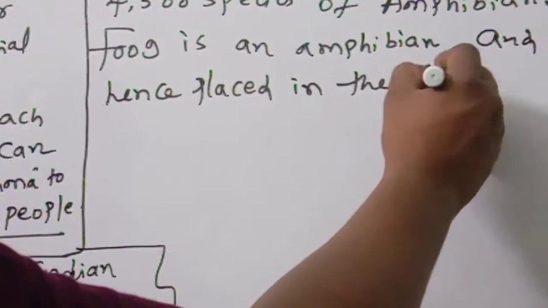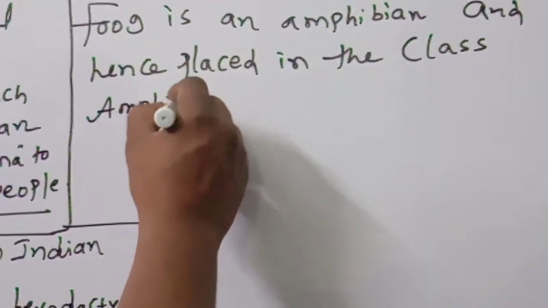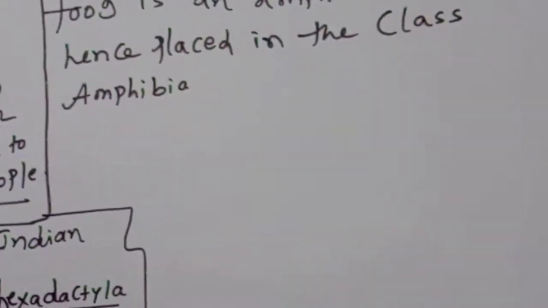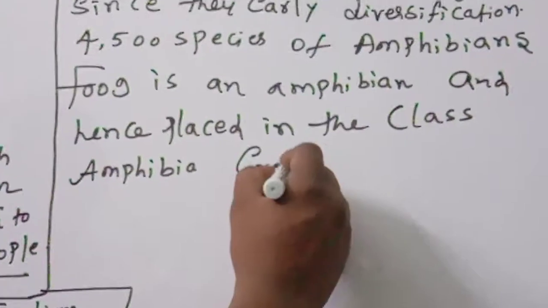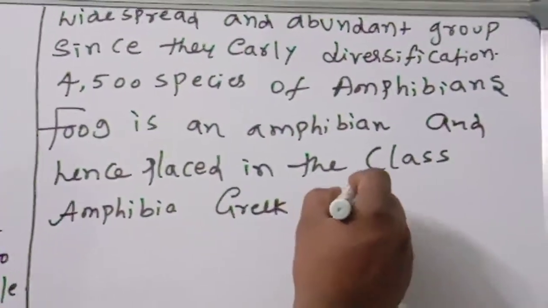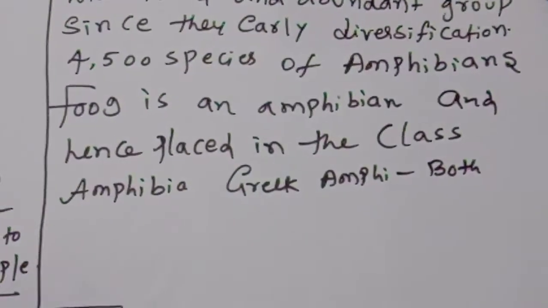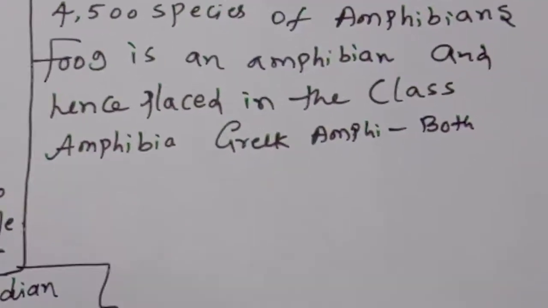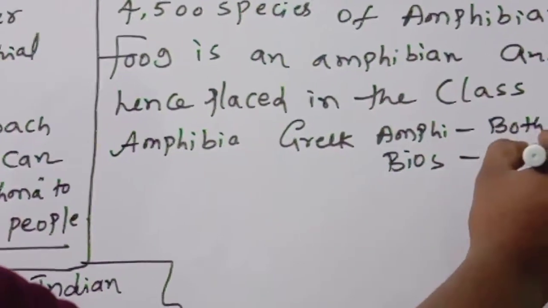In the class Amphibia. Greek amphi means both. Bios means life.